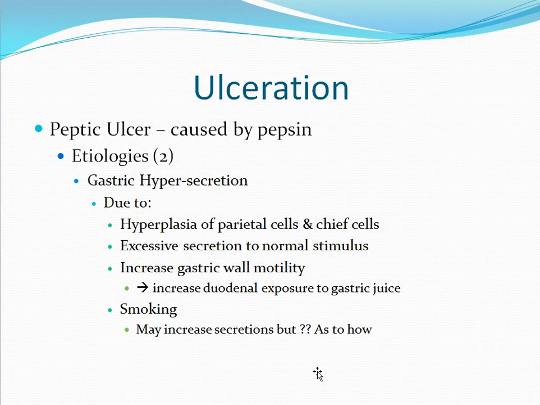It could also be due to an increased gastric wall motility. This causes an increased exposure of the duodenum to the gastric juices because of this increased gastric emptying. Lastly, smoking can cause an increase in secretions. However, we're not quite sure as to how this occurs.